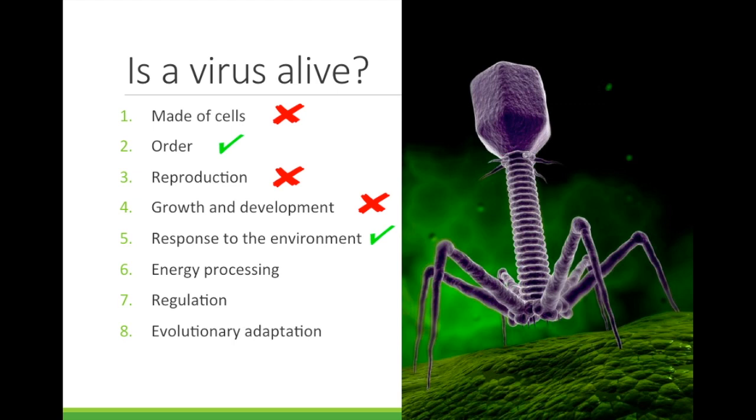Energy processing. Viruses don't use energy that they get for themselves. They let their host cells make new virus parts for them. So the host cells are using energy to produce parts of the virus. The virus is not processing the energy on its own. Regulation. Viruses don't regulate themselves either. If an environment is unstable for them, they cannot function anymore.